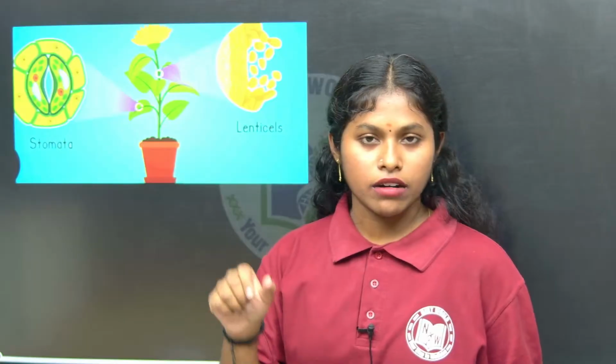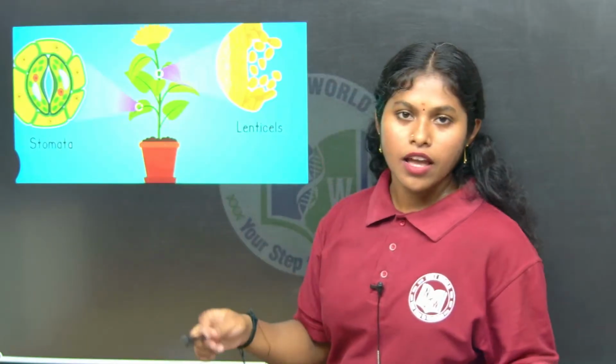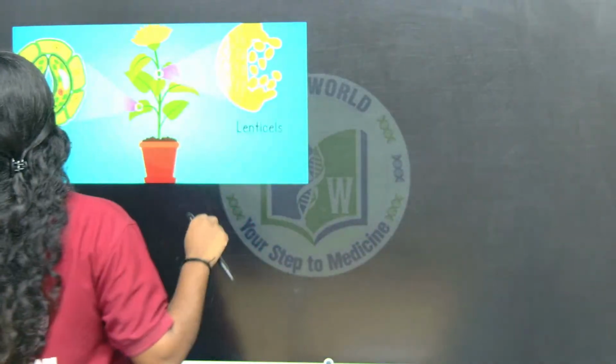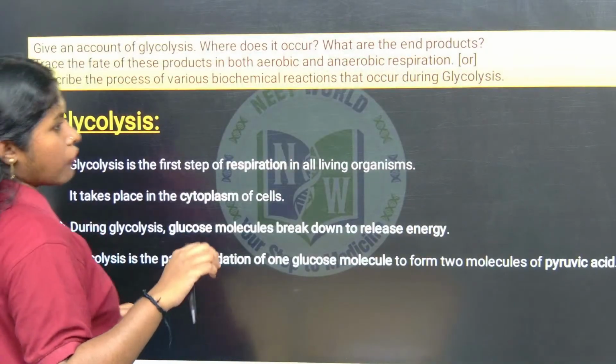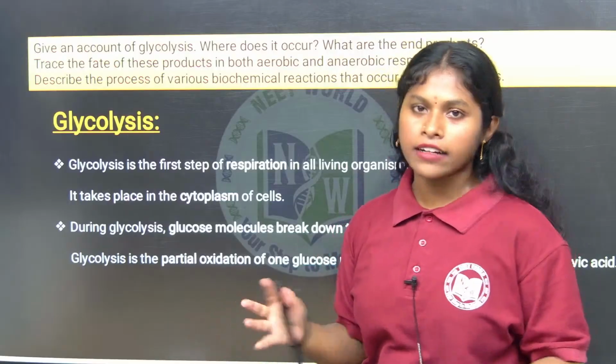Glyco means sugar, lysis means splitting, nothing but breakdown. Right? This is the ancient process which occurs in every living organism. Let's see the question now. This is one of the very important questions you have to know, both for IPE and also competitive examinations like NEET and MCQs.